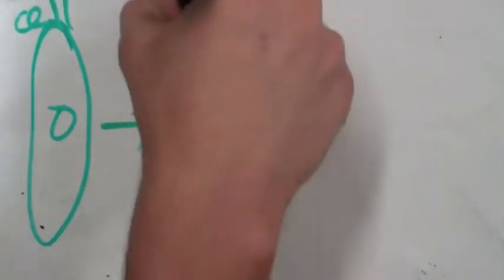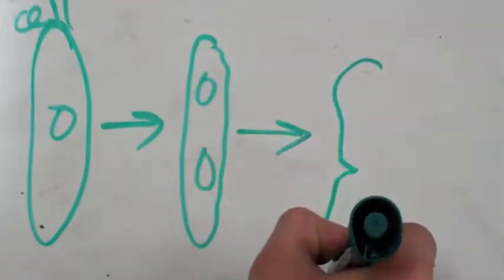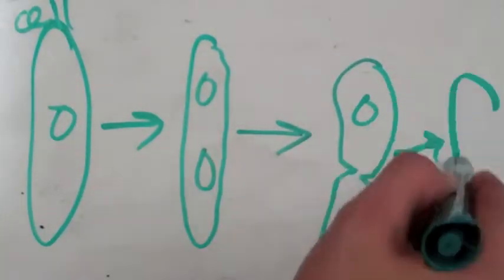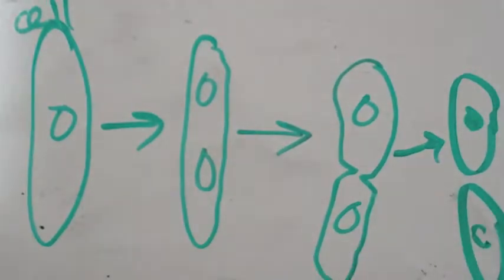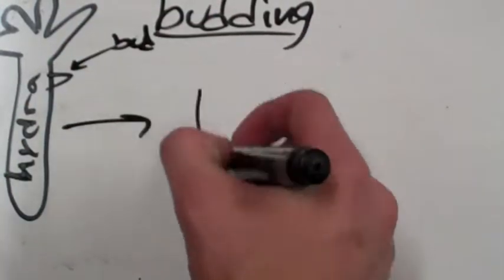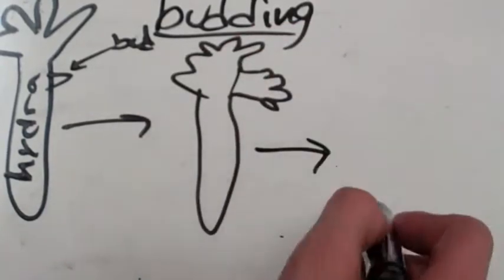Fission is when an organism separates into two different but identical cells. Fission is done by bacteria. Budding is the splitting off of new organisms from an existing one. Budding is done by Hydra.